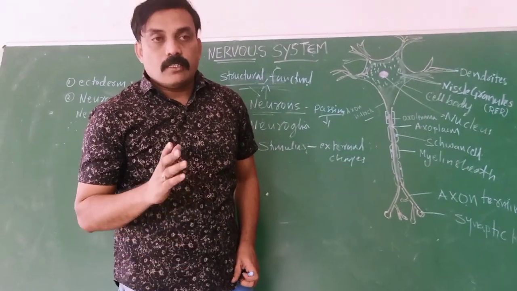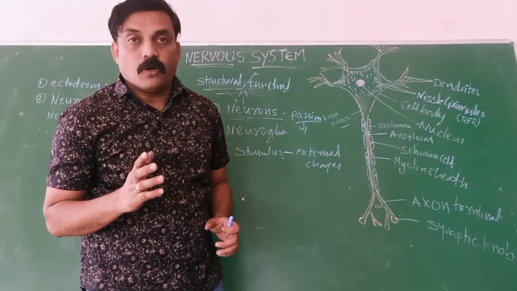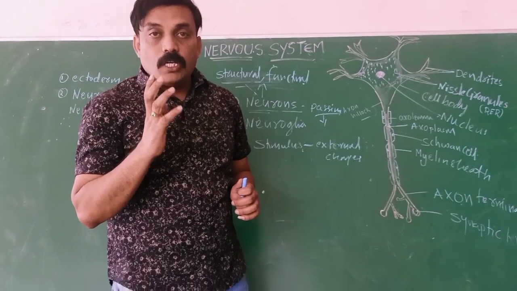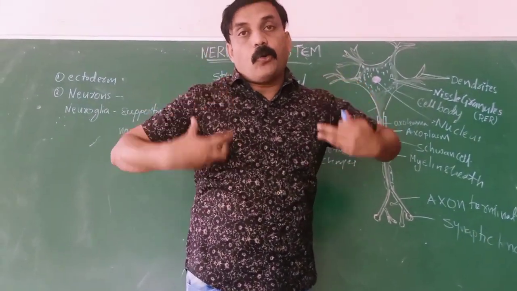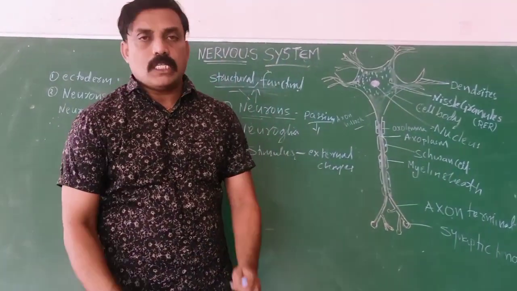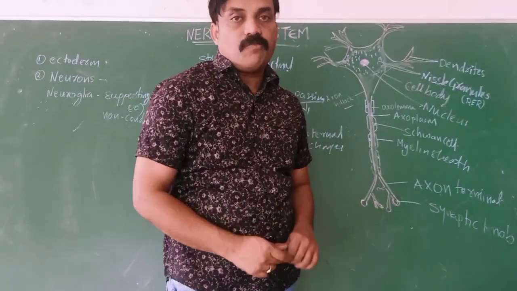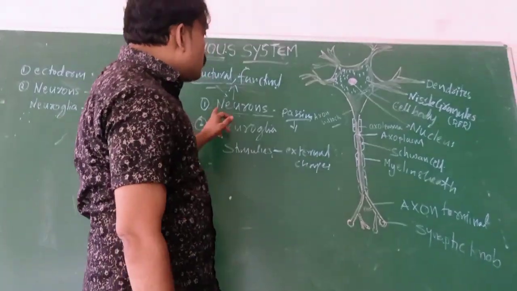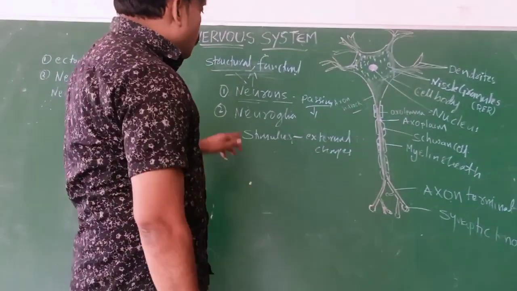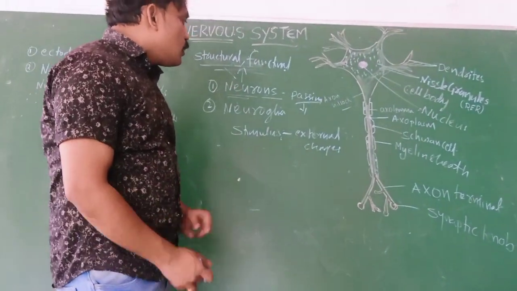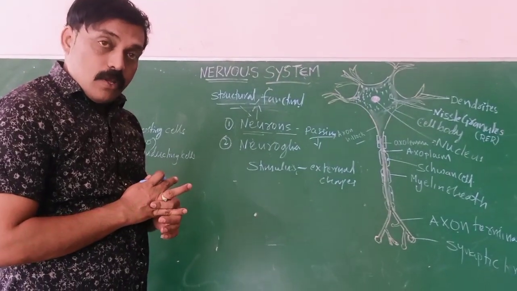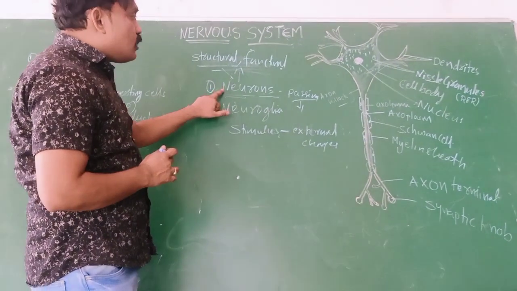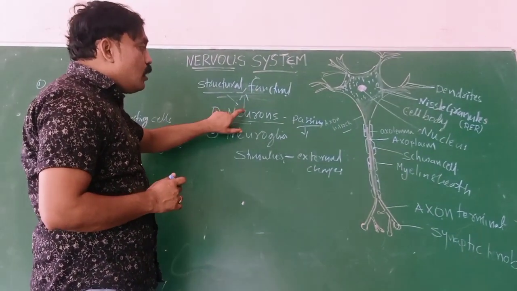So the main purpose of the nervous system is what? It is useful for giving the response to a stimulus. Not only that, it controls and coordinates all organs in our body. That is the main purpose of the nervous system. The nervous system is made up of two types of cells: one is neurons, the other one is neuroglia. Neurons are the structural and functional unit of the nervous system.